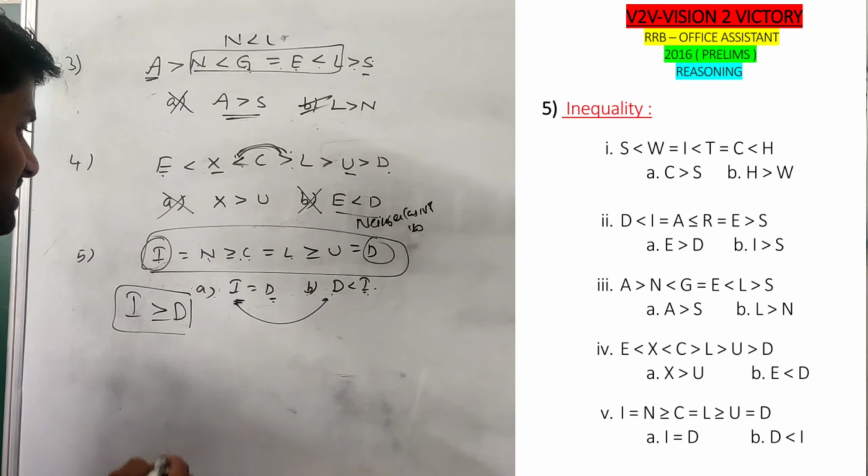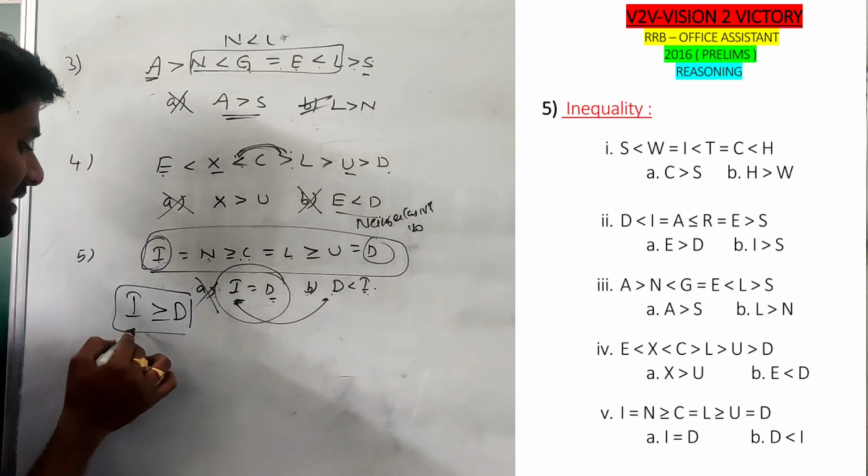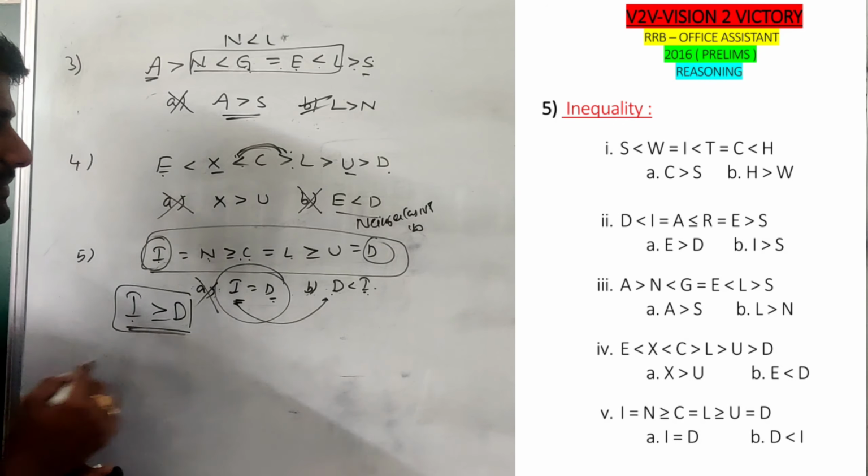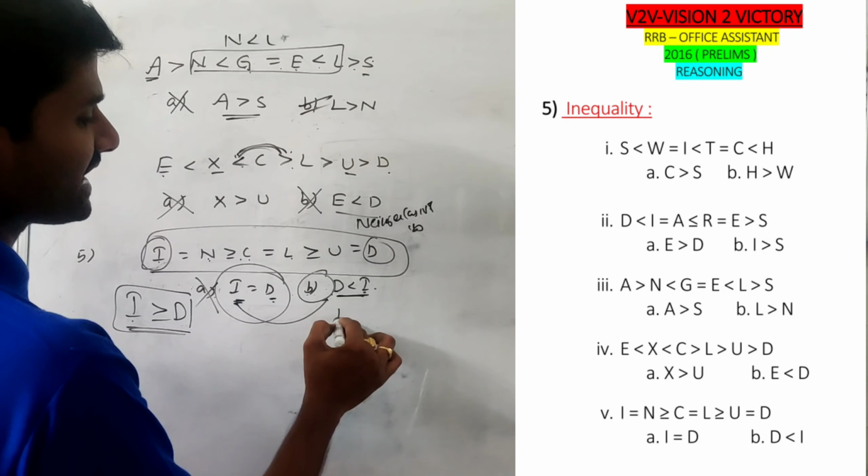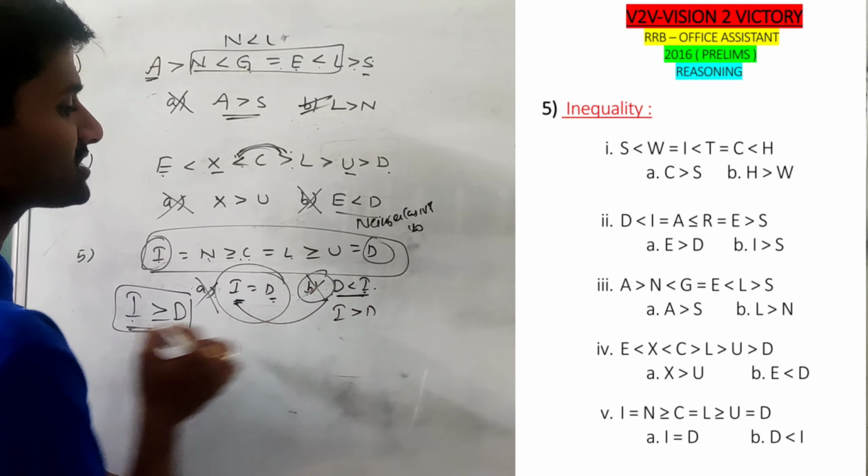Then check the relations. I is equal to D is wrong. Why? Because we know the answer is I greater than or equal to D. Again B: D less than I can be written as I greater than D. So again B also does not follow.